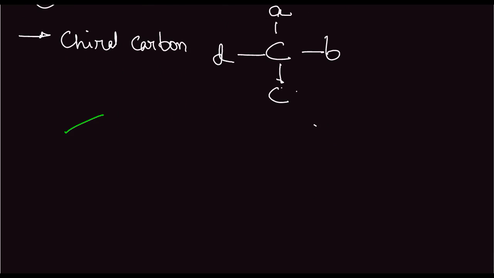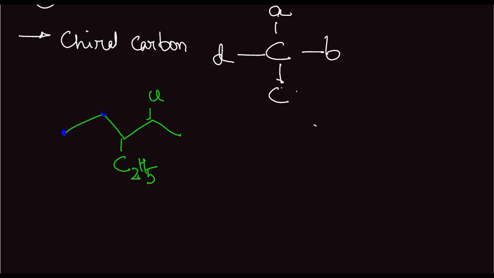Say we have something like this. This is a chlorine and this is C2H5. So, determine whether this compound has a chiral carbon or not. Now, let us look at this carbon. This one here. Now, it contains 3 hydrogens. So, this is not a chiral carbon.